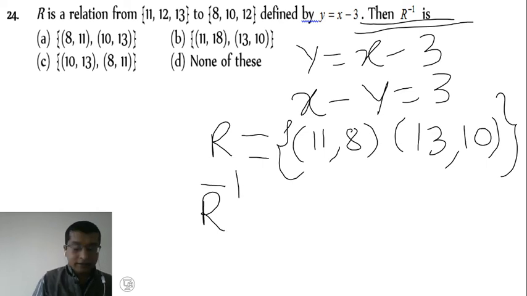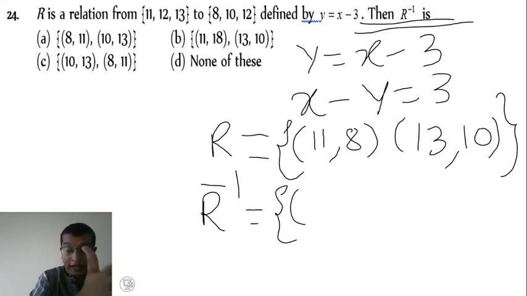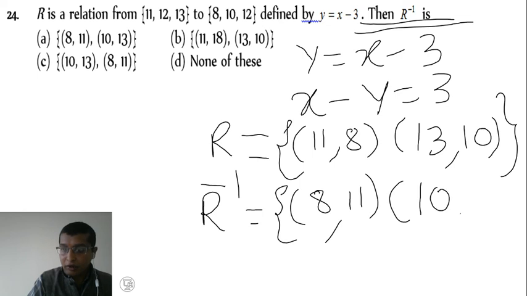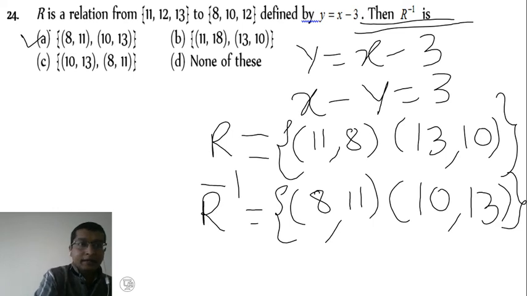So now I will write R inverse. R inverse means interchange. So for your understanding I am writing it, but you have to write it directly. It is 8 comma 11. Similarly next 10 comma 13. So which is the right option? Yes, right. A is the right answer.